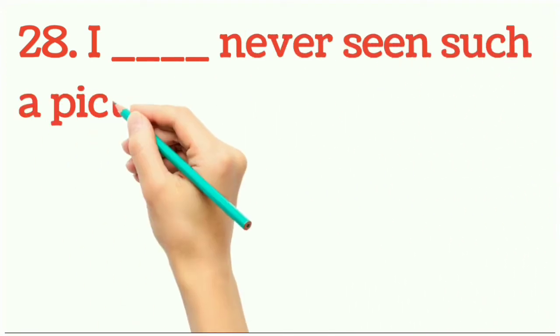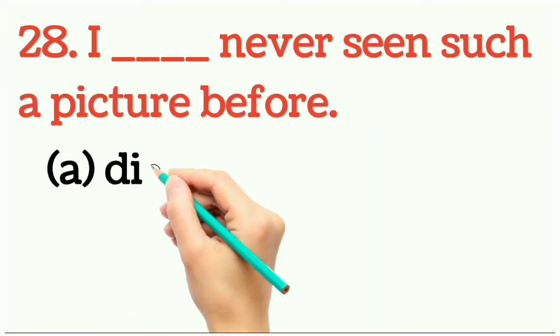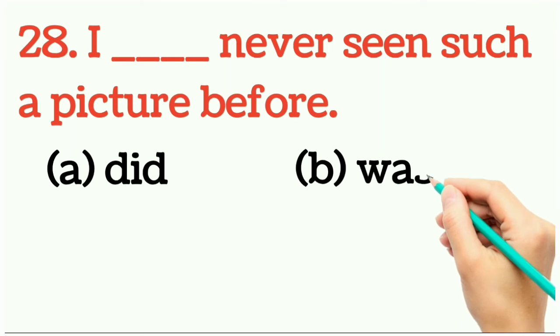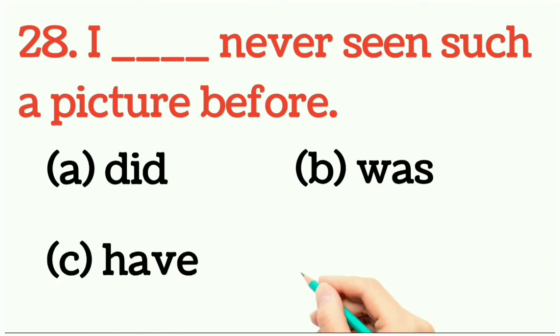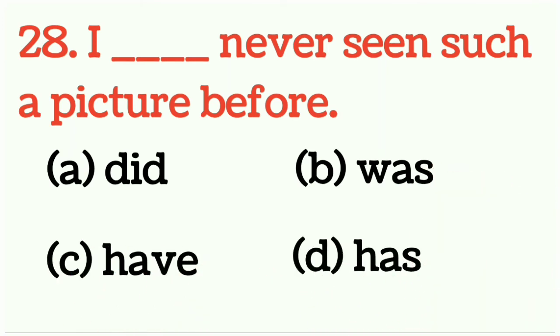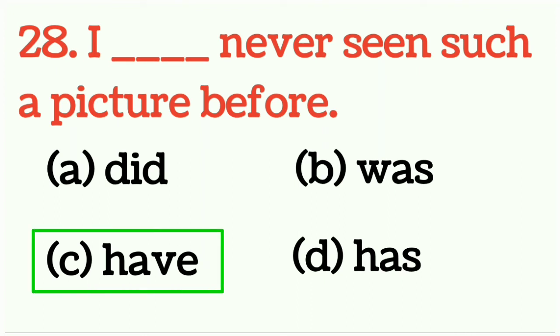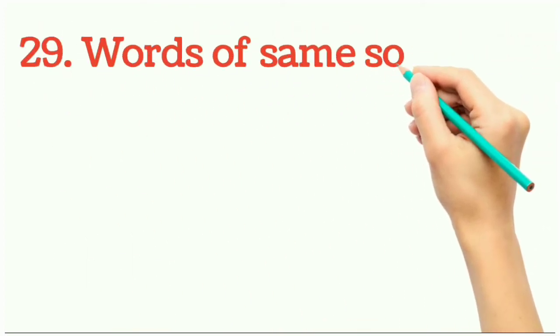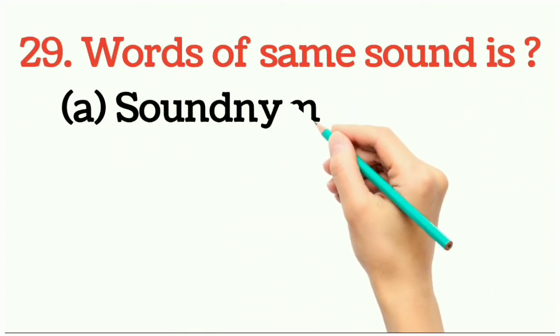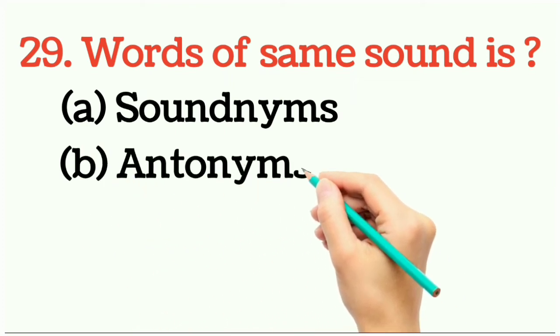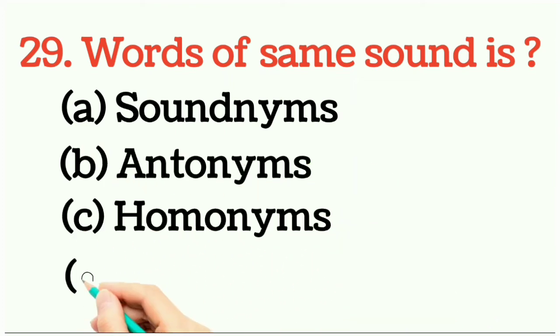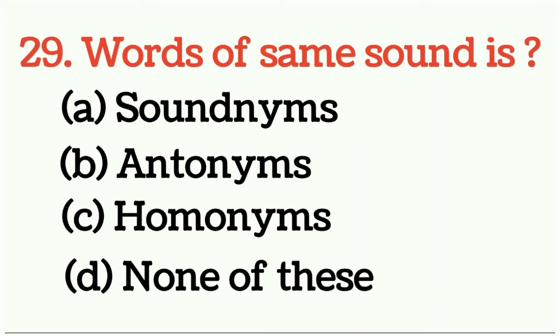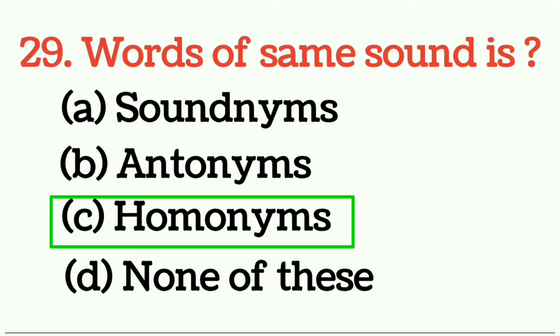Question number 28. I never seen such a picture before. So what would be right answer? And answer would be option number C. I have never seen such a picture before. Question number 29. Words of same sound is. So what would be right answer? And answer would be option number C. Homonyms would be right answer. Option number C.